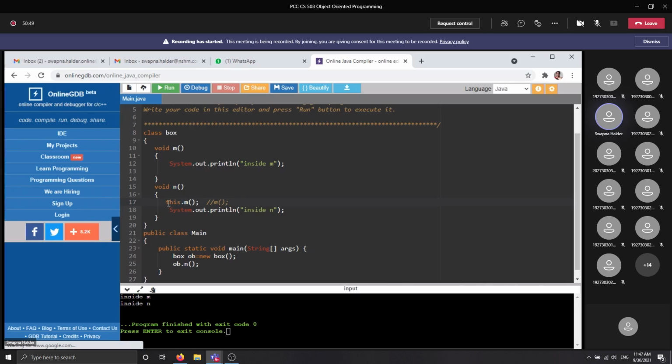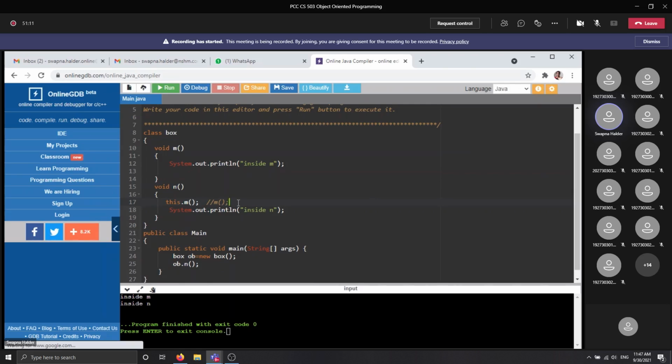The this keyword will be automatically appended to this method. But from the front end, you will not be able to see the difference between the two. This is the second usage, and it is not reflected in your output.